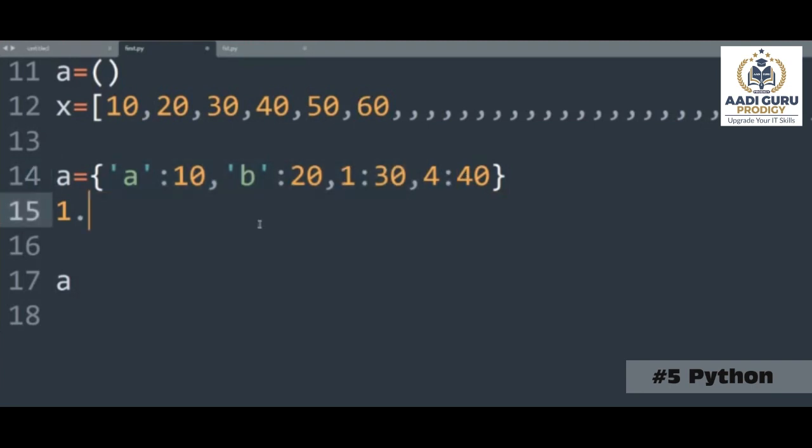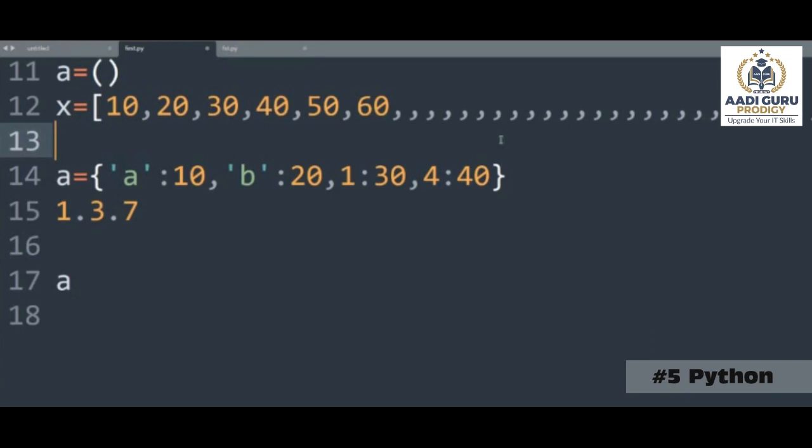Now we are using Python 3.11 in this current version. Before Python 3.7, the data inside this dictionary was not ordered. Not ordered means the data will keep on changing. This 40 will come first, or this 10 will go to last. So it will keep on moving. There is no standard because it is not required, right?